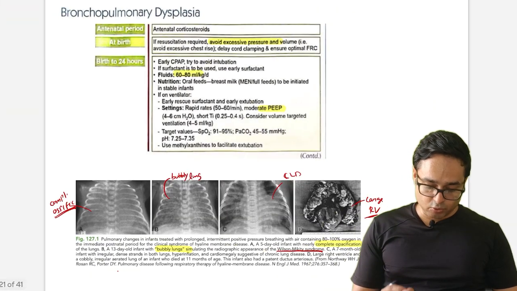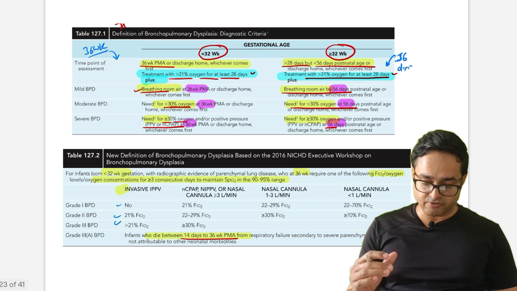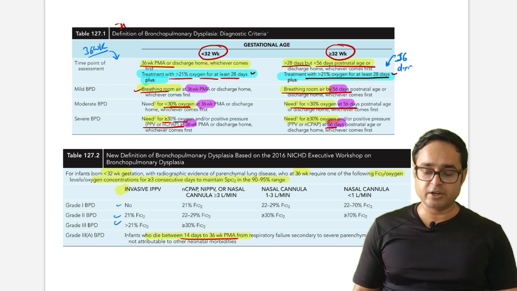Okay, going forward to the next topic, bronchopulmonary dysplasia. Before discussing the management part, let's see the diagnostic or definitive criteria of bronchopulmonary dysplasia.